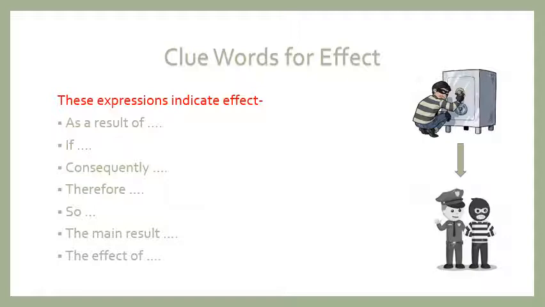The policeman will arrest the man if he steals the safe, for example. He stole the safe. As a result, the police arrested him. Or, this man is a thief. Consequently, the policeman will arrest him. So these are expressions used for the effect.